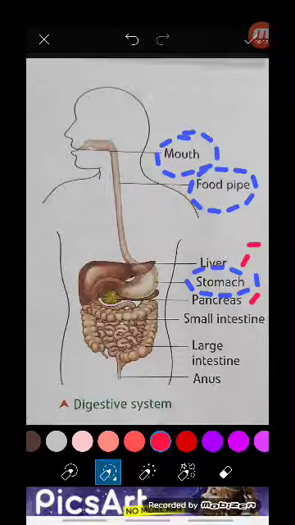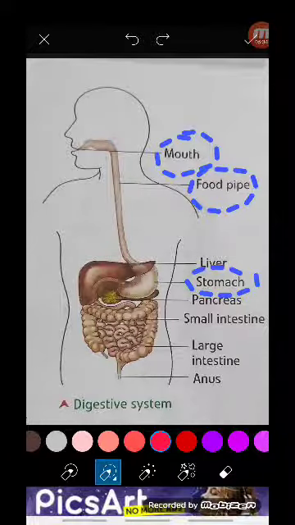Now when it is changed into a liquid form, in this small intestine, the digestion gets completed. The whole food gets completely digested. That means all the nutrients are ready to be absorbed by the blood.